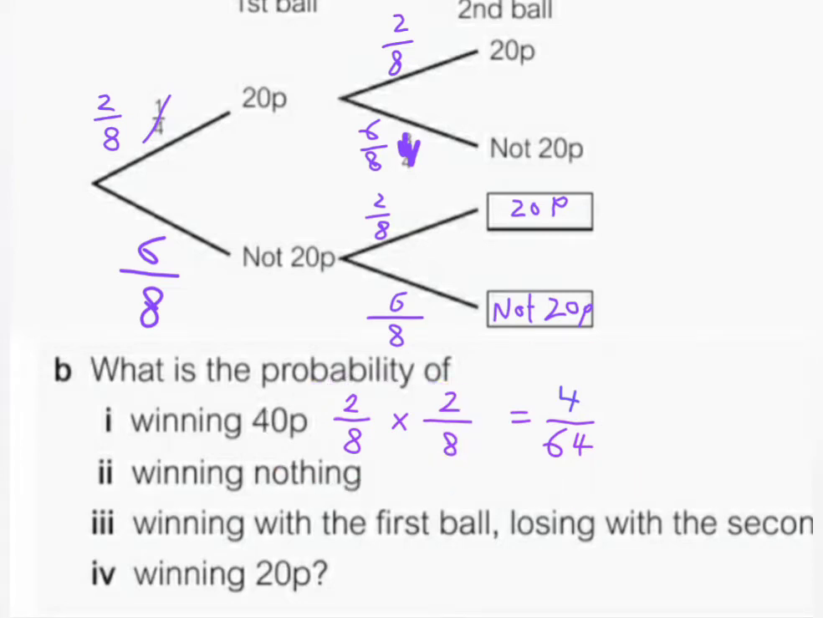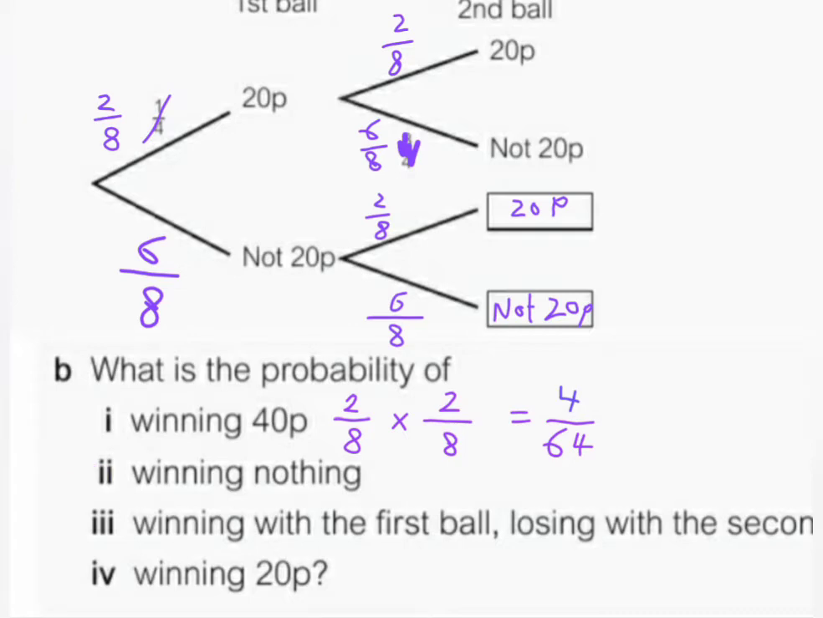You can keep it like this or you can simplify it. As long as you have the right answer, it's okay. It's not a problem. Now, the chance or probability of winning 40p is 4 over 64. Very good.